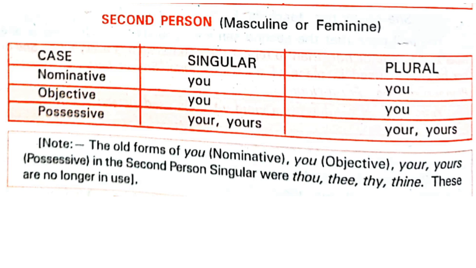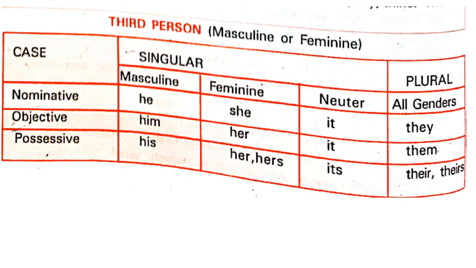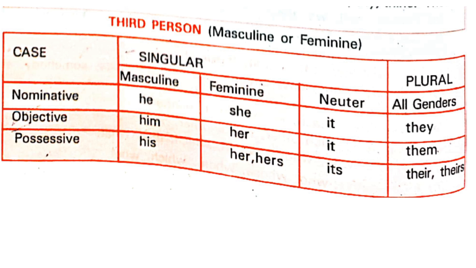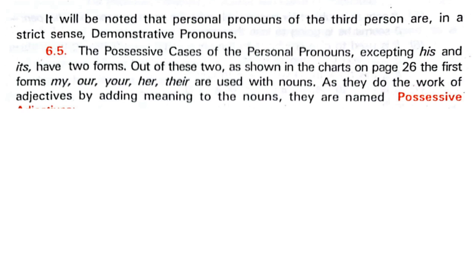You can read there. We're not going deep into this, not in detail, because this is not of that much importance, but you should keep it in mind. Okay, masculine he, feminine she, it's very clear to you, right? Neuter is it, all the genders are they. Objective again, masculine, then feminine, neuter and plural. Then the possessive, his or hers, of possession, of your belongings. That's the reason it is written possessive. Her, hers, it, its, their, theirs.